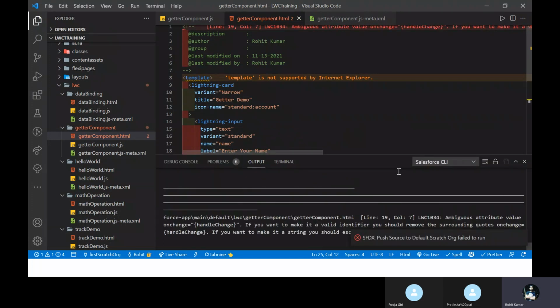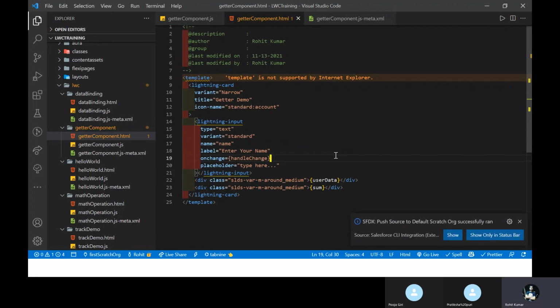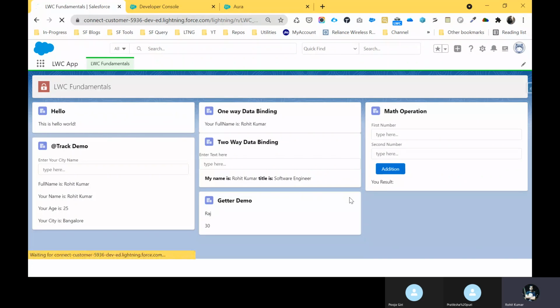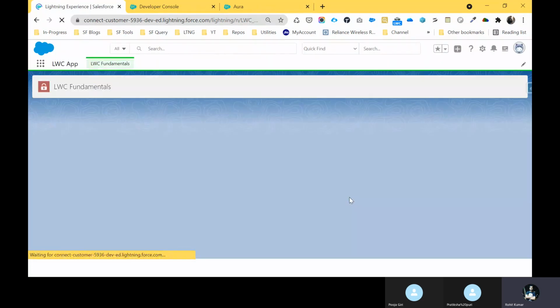After attribute value on change handle, oh, this is the error here. So this is for debugging purpose, so always remove this double bracket in the on change event. So just push the code again, and you will not get any error right now. Yeah, so here you can see it's successfully deployed, right? So it's time to check whether this one is working fine or not.